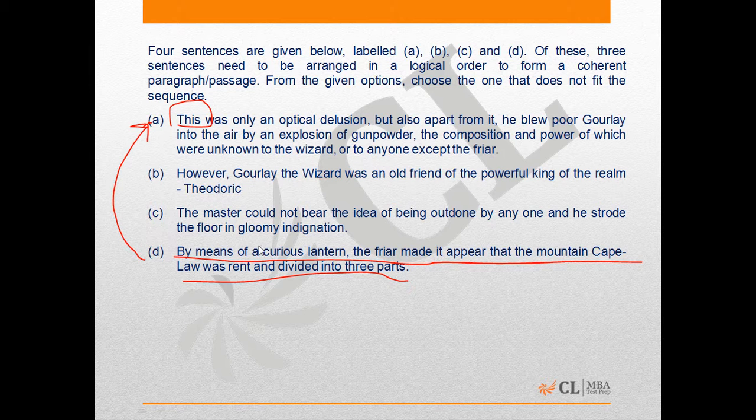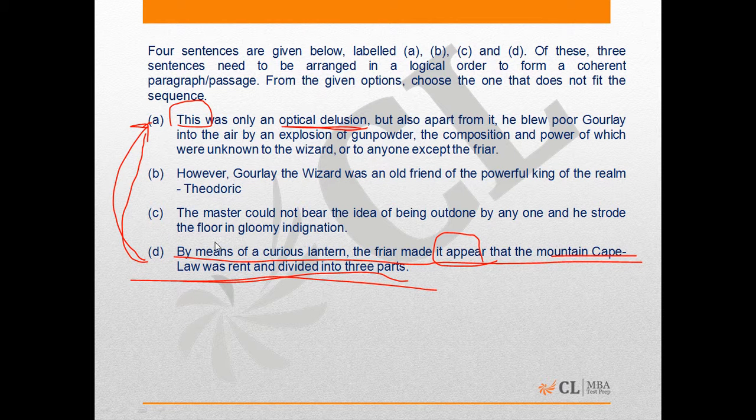So the act that we read in option D has probably a connection with option A, because it further elaborates on that, because here the word optical delusion tells us that by means of a curious lantern the friar made it appear that the mountain Cape Law was rent and divided into 3 parts, which it actually was not. He made it appear, so it was an optical delusion. So definitely D should be followed by option A.